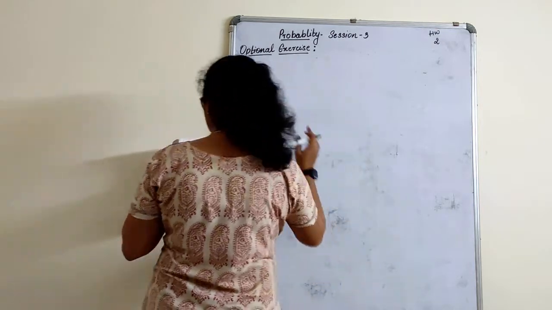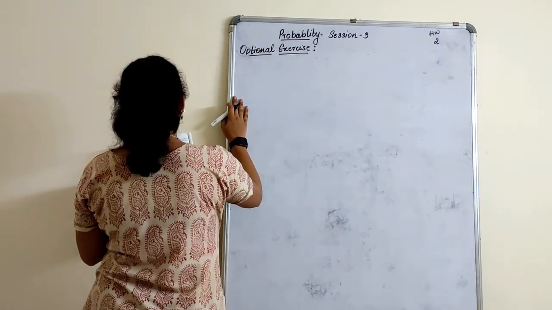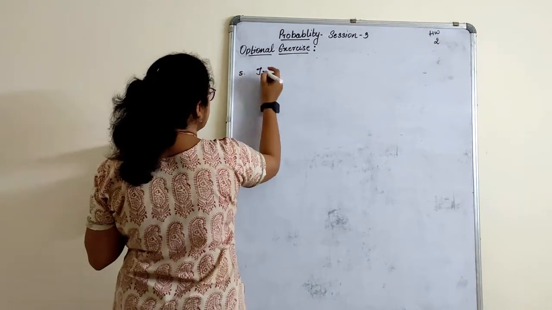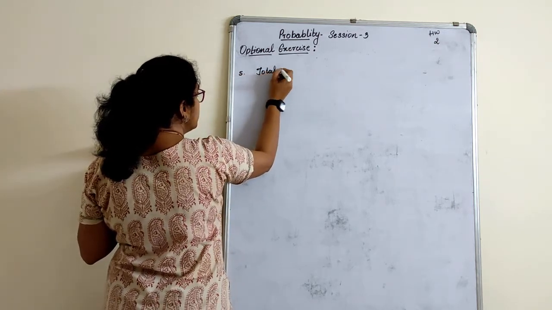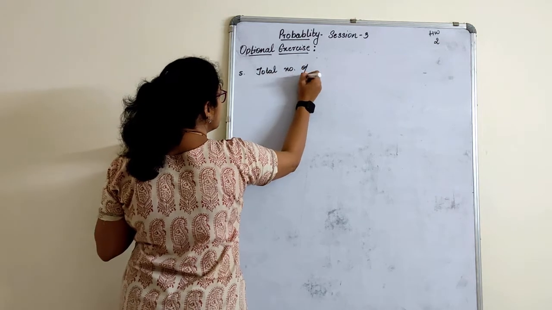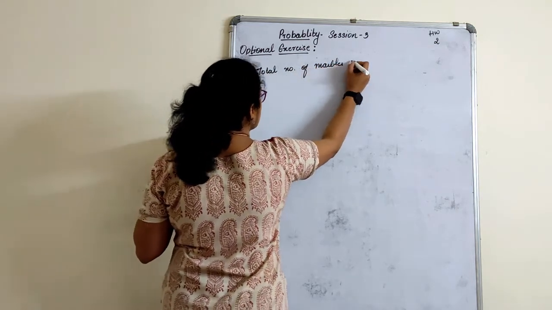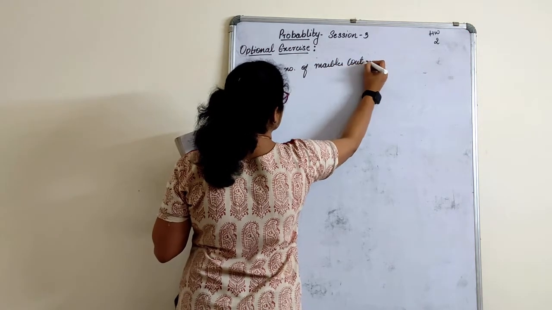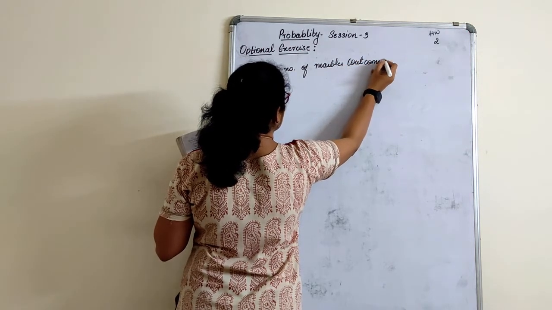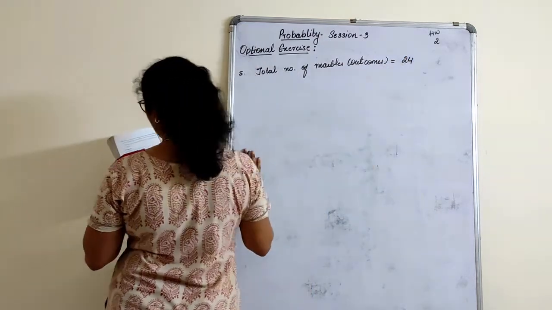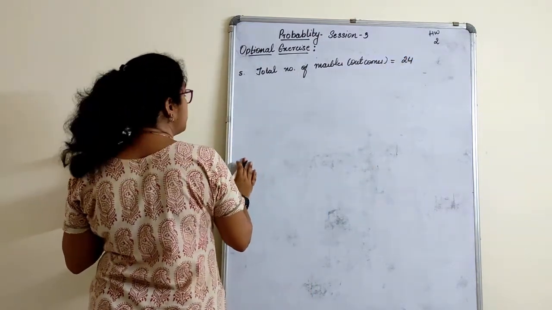A jar contains 24 marbles. Some are green and some are blue. So I will write here the total number of marbles. Some are green and some are blue.